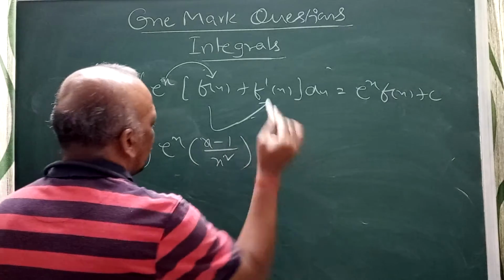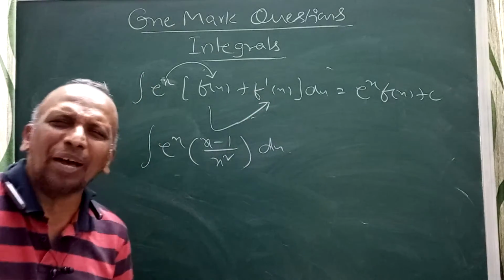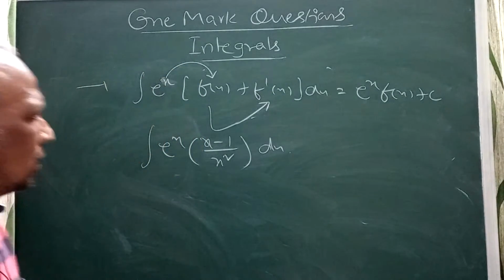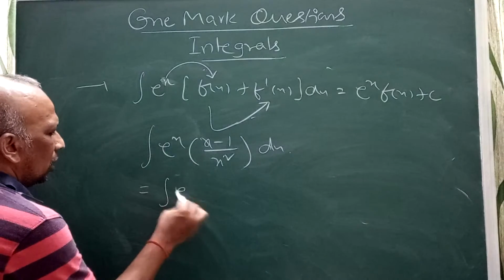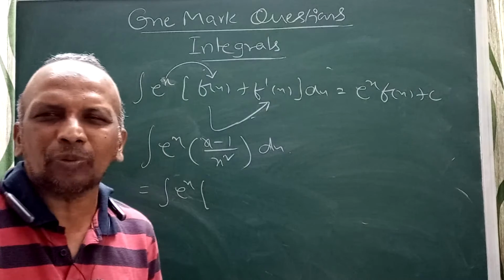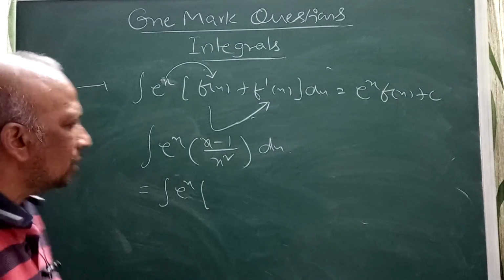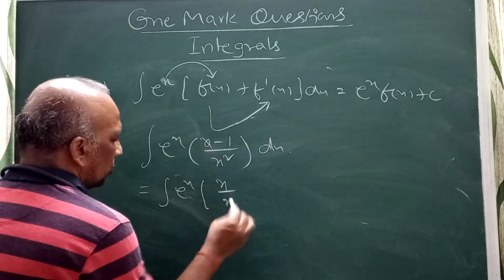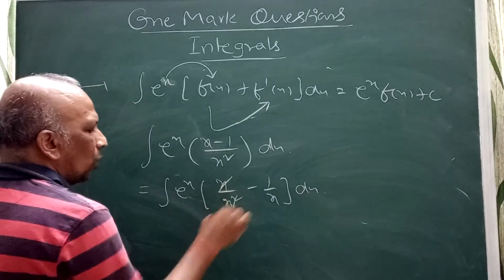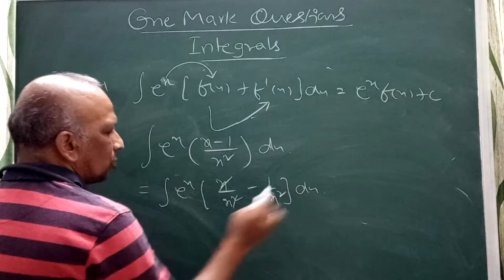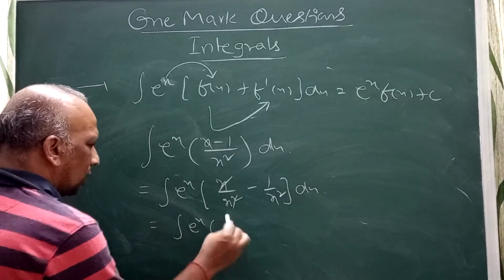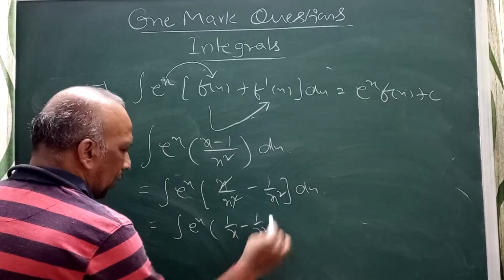If they give a question like this, they may ask it for 1 mark or 2 marks: integral of e power x into (x minus 1) by x square dx. I can split this: e power x into x by x square minus 1 by x square dx. So I can strike out this, and this is 1 by x. Be careful. If I split this, it will come as e power x into (1 by x minus 1 by x square).